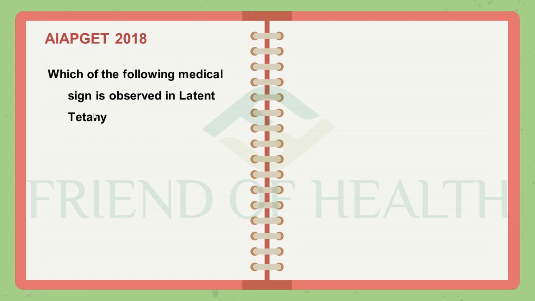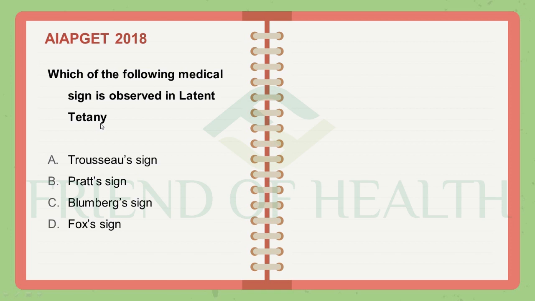Which of the following medical signs is observed in latent tetany? Tetany is a very, very important clinical condition where a lot of signs are present, and interesting names are given for them. So you have to go through tetany with all its signs. Trousseau's sign is the answer. Other signs also you have to go through. Which of the following medical signs is observed in latent tetany? Trousseau's sign.